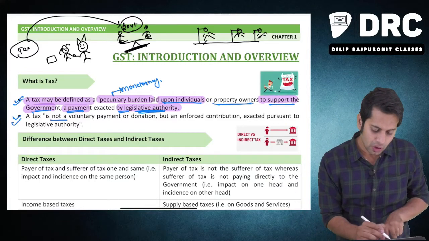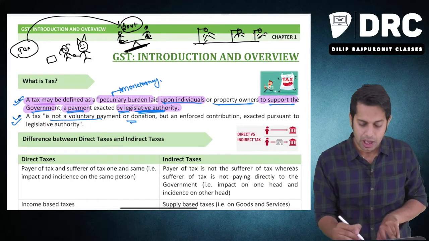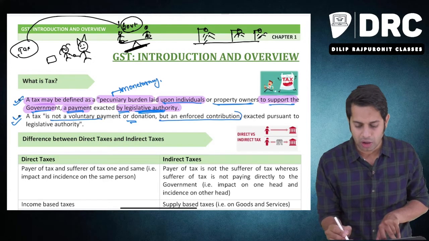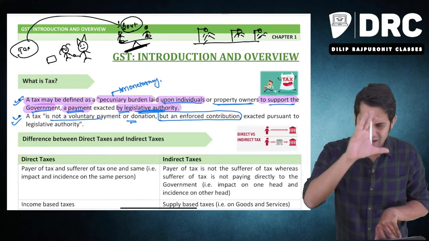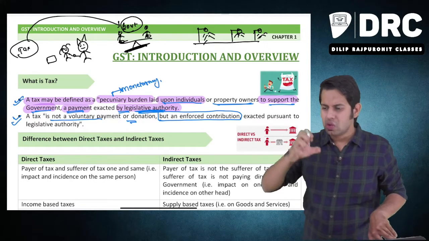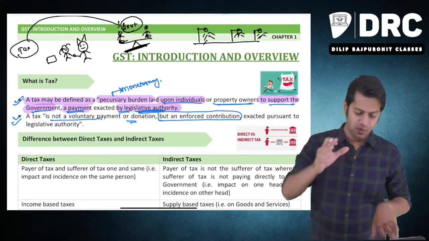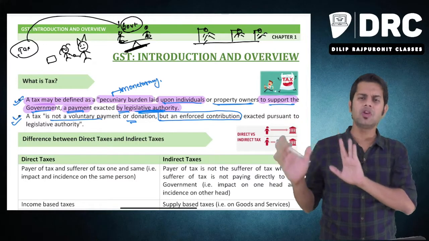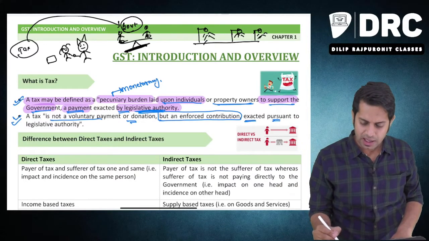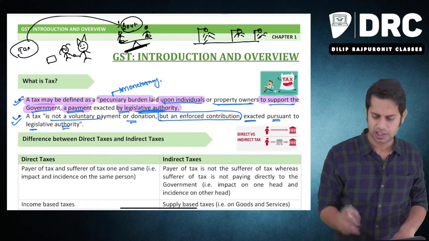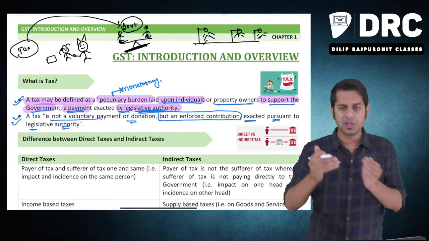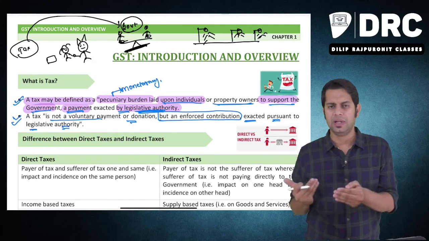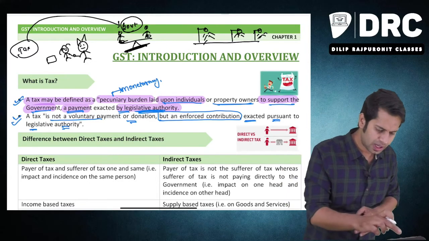So tax is not voluntary payment or donation, but it is enforced contribution. Enforced contribution means what? It is a law which is asking you to make the payment compulsorily. There is an enforcement, and it is extracted pursuant to legislative authority. So the government, legislative authority, etc., make law because of which we are making compulsory contribution. That particular amount is called as tax.